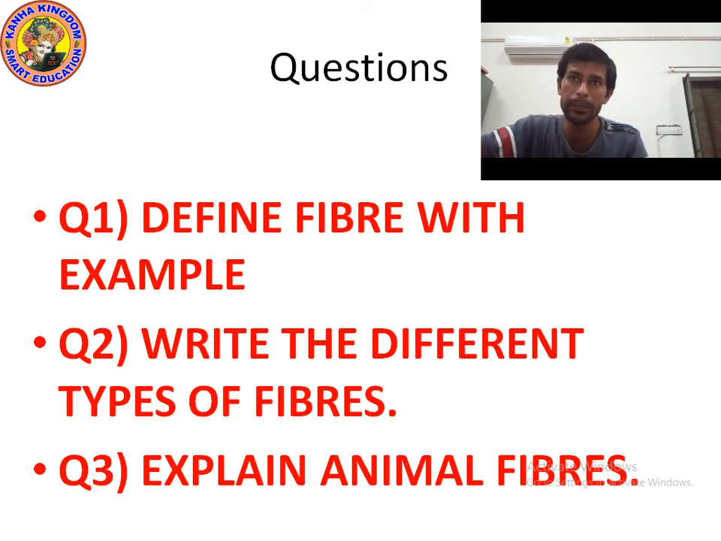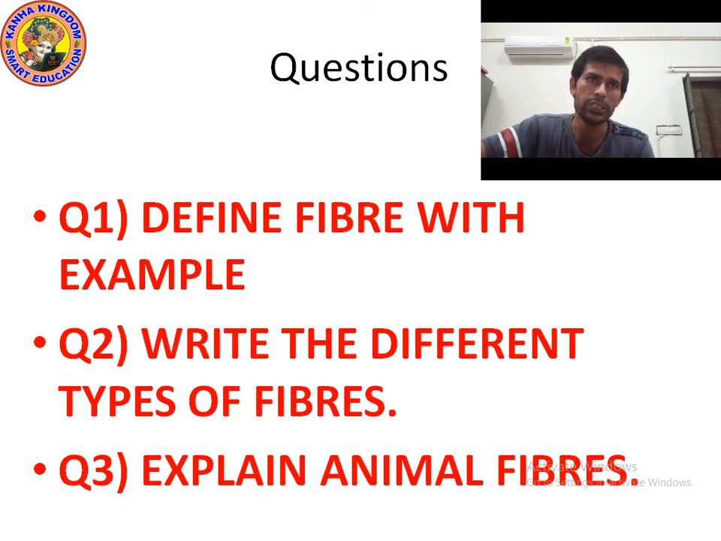And what are man-made fibers? Fibers that are synthesized in the laboratory are known as man-made fibers, or you can say artificial fiber, synthetic fiber. Can you give me examples of man-made fiber? Nylon, acrylic, terylene, terrycotton. Terrycotton is also known as terrycot. And polyester. Okay. I hope you understood.